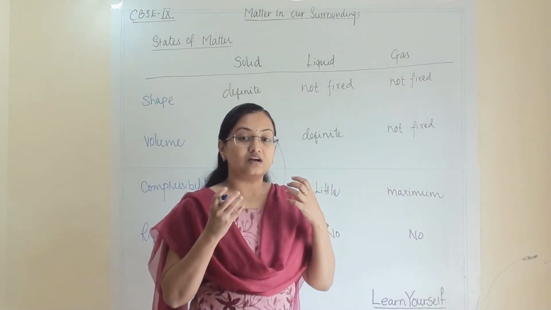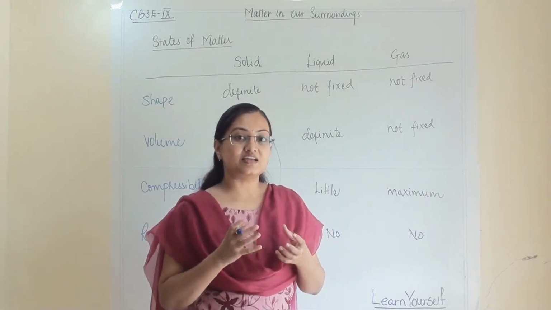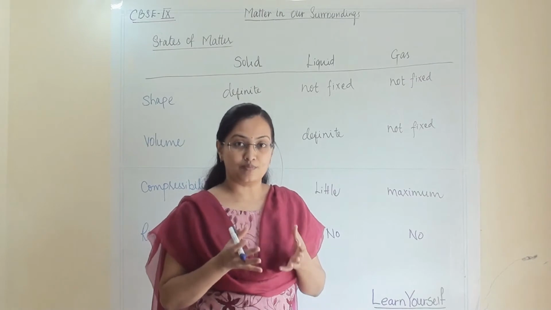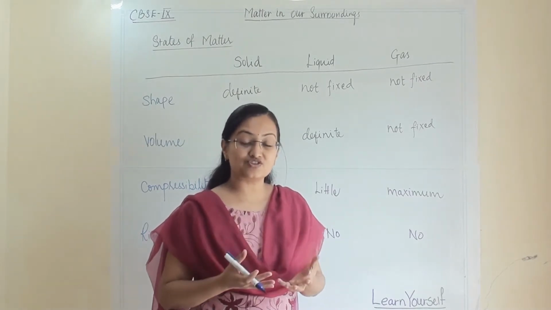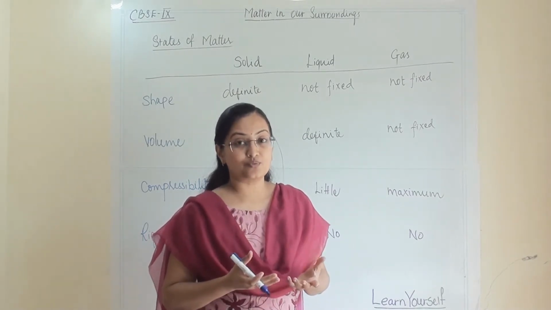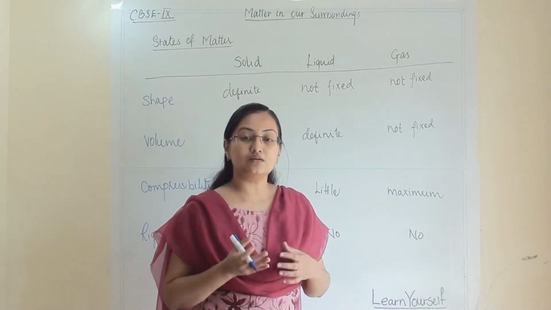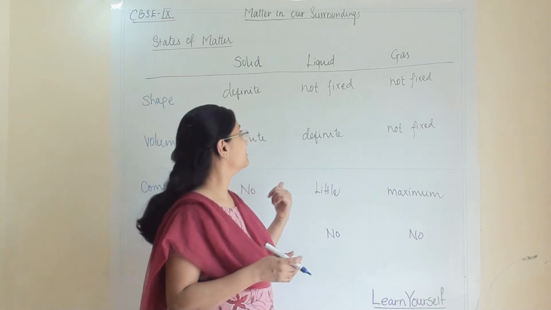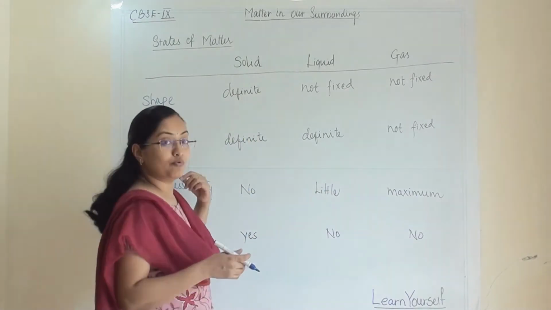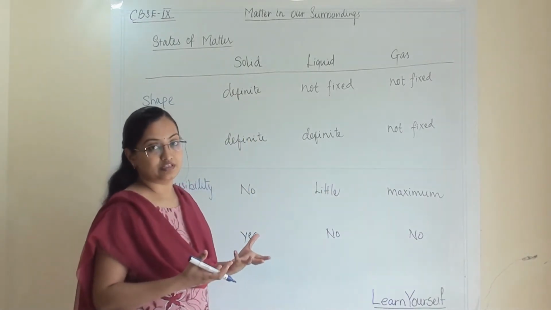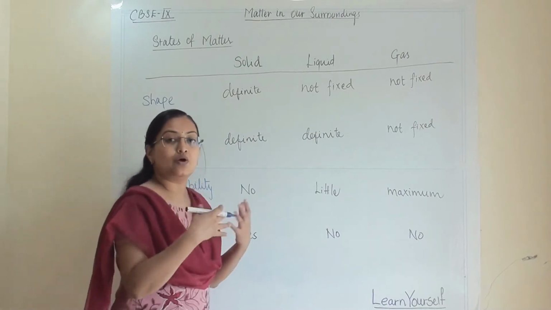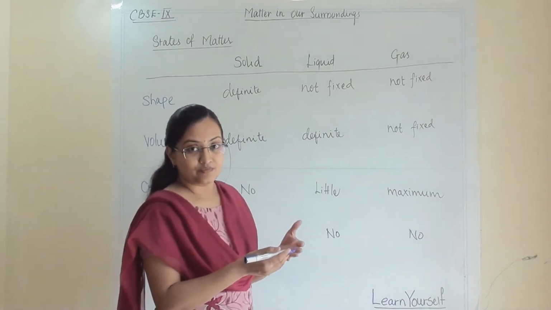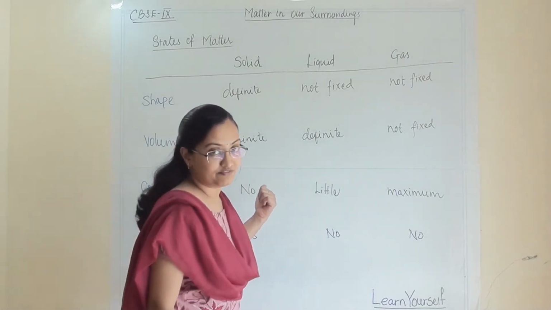How much space is there between particles of matter, how much attraction they are exerting between the two particles. All these things matter when we are talking about their shape, volume and compressibility. So let us recall our previous knowledge and define this.